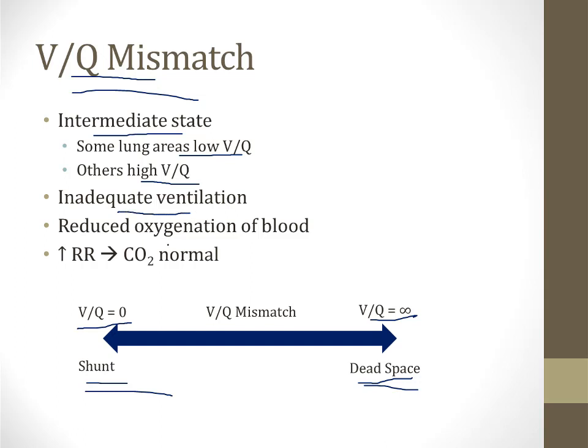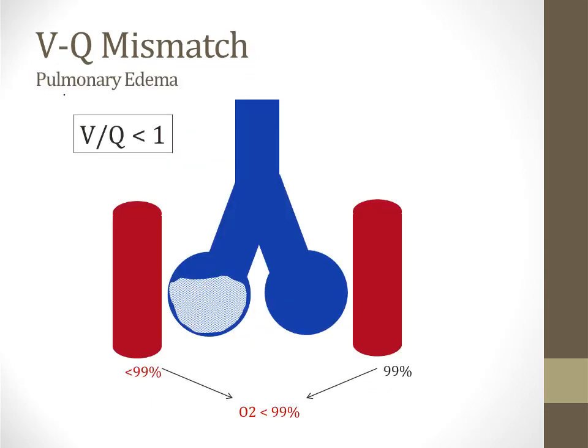This will lead to reduced oxygenation of blood, and very similar to the situation in a shunt, if the patient increases their respiratory rate, they can then blow off the CO2, so the CO2 is often normal. So one common condition that can lead to hypoxemia through VQ mismatch is pulmonary edema. In pulmonary edema, you have some liquid in an alveolus, as is shown on the left side of the screen here. That is going to lead to poor ventilation of that alveolus.